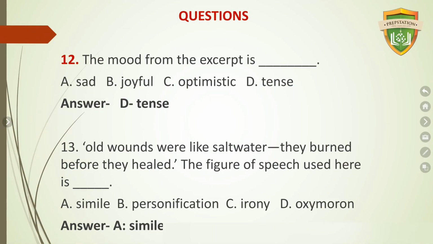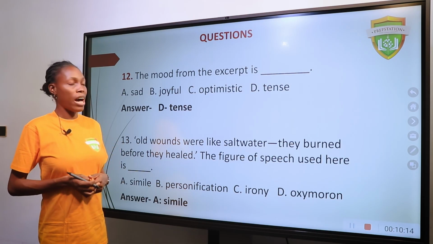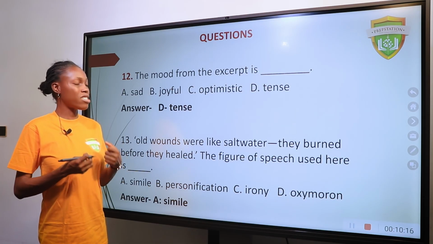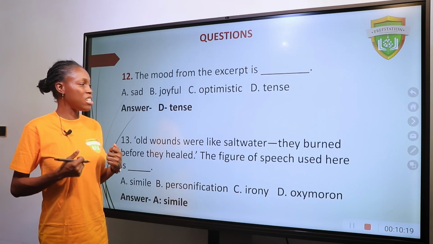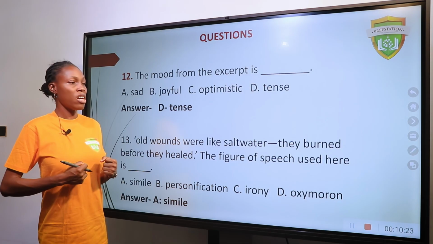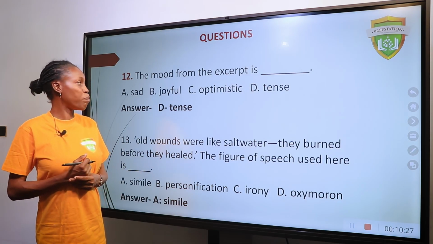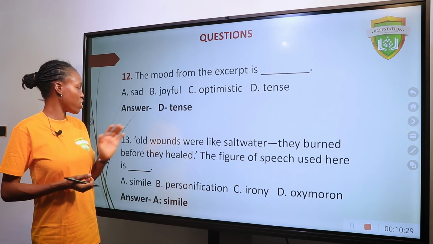Question 12. The mood from the excerpt is dash. A. Sad. B. Joyful. C. Optimistic. D. Tense. The answer to this question is tense, because from the excerpt, Kemi wondered whether or not to tell her mom the whole truth. And her mom was already tense while she was peeling yams. So there is some sort of seriousness, because Kemi was wondering if it was best to tell her mother the truth at that point. So the atmosphere, the mood, is tense.